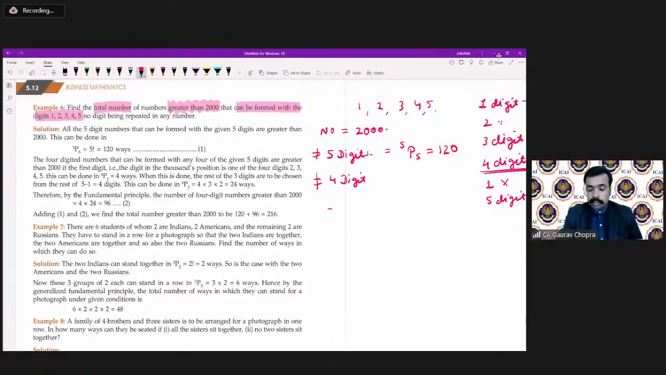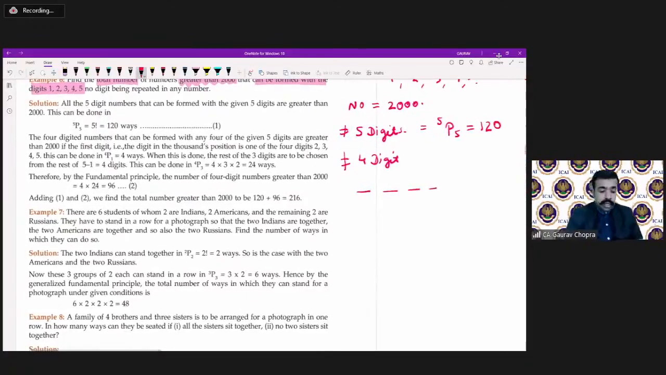The 4-digit number, 1, 2, 3, and then 4. The number should not start with 1, but it can start with 2. So if the number starts with 2, then what will happen? We can make some different cases. If the number starts with 3, then again there are different cases. Numbers start with 4, different cases, and then 5, again different cases.